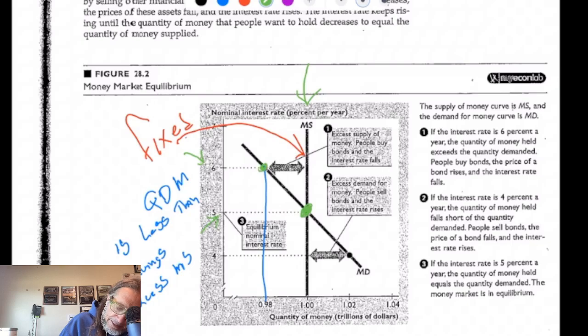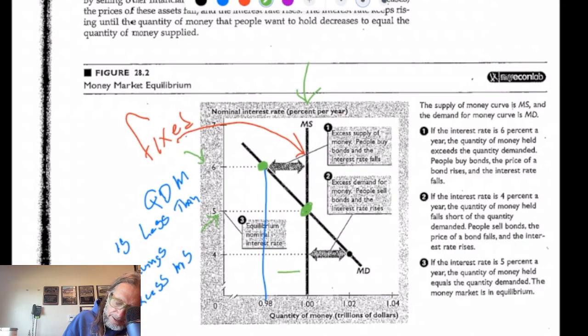If the interest rate is higher than the equilibrium, we can see that the quantity demanded for money will have decreased right down to here. And then we're going to have this gap to the savings. So that means we have excess supply of savings that we can do stuff with. Conversely, if we're down here, right at 4%, then the quantity of money demanded is going to be higher because we're going to be less interested in putting money into the savings. And so we're going to have an excess demand for money.